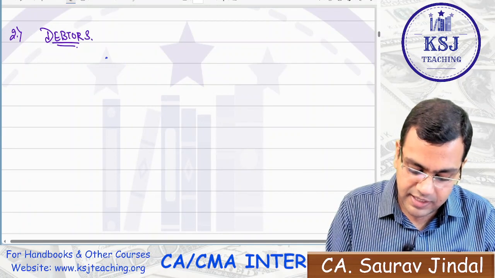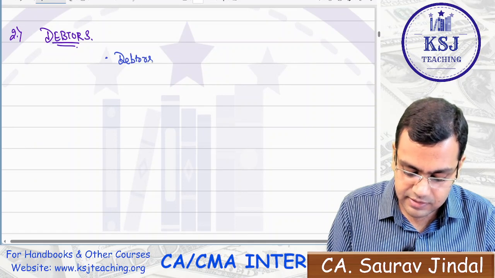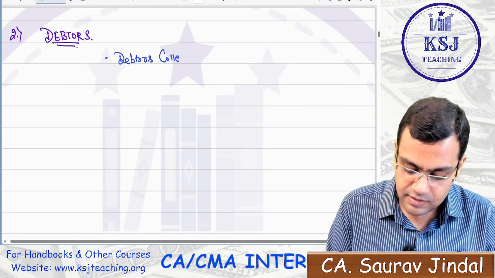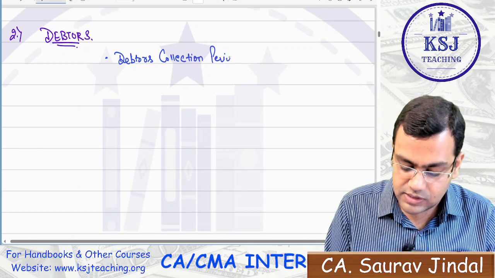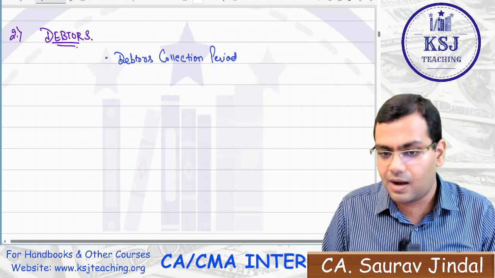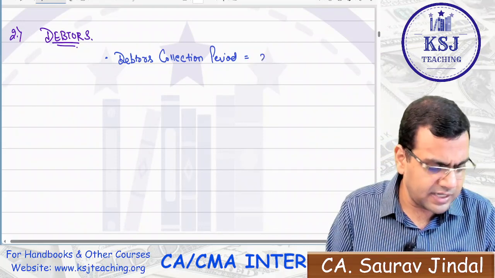Instead of holding period, it is better to call it the debtors collection period, that is, the period during which the sales has been done but the amount is not yet received from the debtors. So let's say the debtors collection period is 2 months.